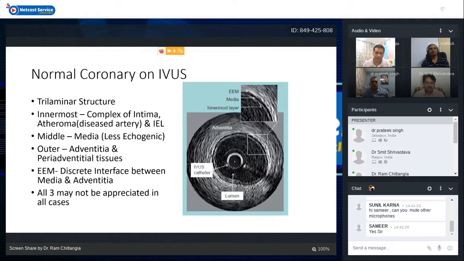And this forms the basis of measurements in most of the IVUS studies and day-to-day practice. We do measure mostly the EEM cross-sectional area, to get the lumen size and to get the atheroma volume and plaque burden. And we derive all these parameters from the EEM cross-sectional area. So EEM is a very important landmark in IVUS imaging, and we should always look for EEM when we are calculating on the IVUS images. One thing is important, that all three layers may not be appreciated in all cases, because sometimes there is calcium, and sometimes atheroma volume is very high or fibrous plaque is there. Then we may not appreciate this true trilaminar structure, and we have to assume the external elastic lamina on some IVUS images.